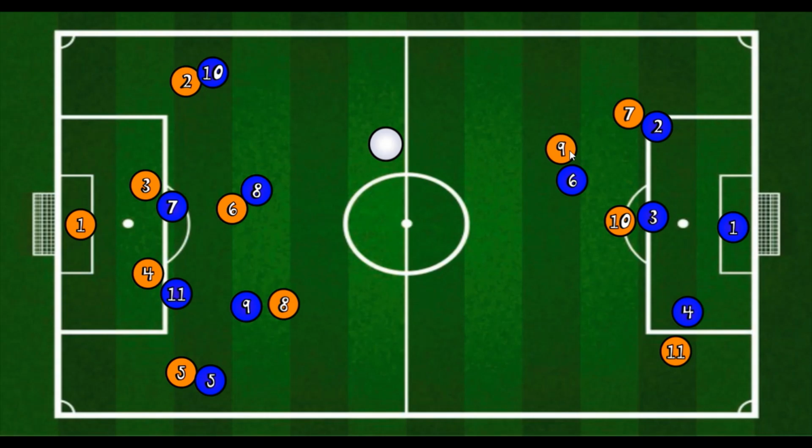Insigne can also come into the box to take the shot. So it's really a very good battle.